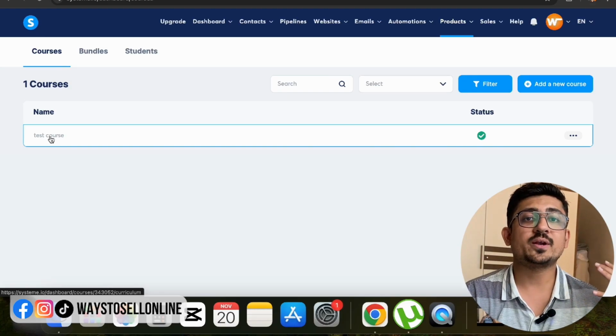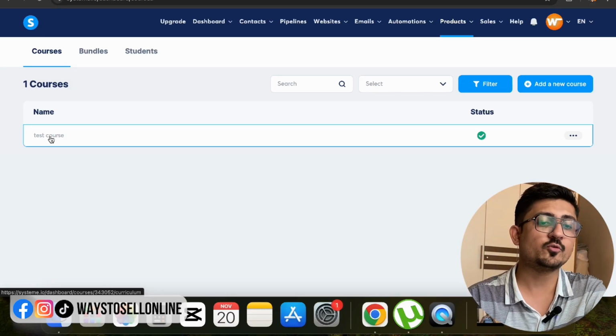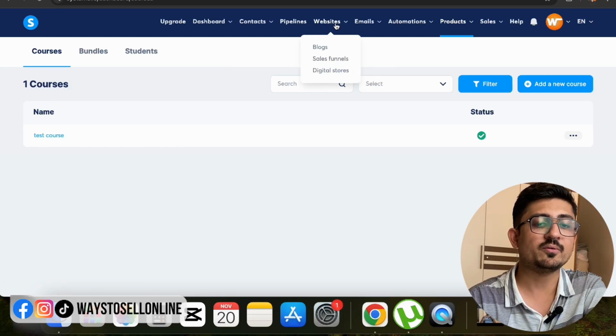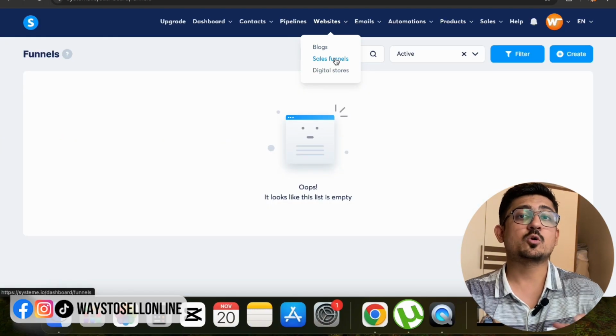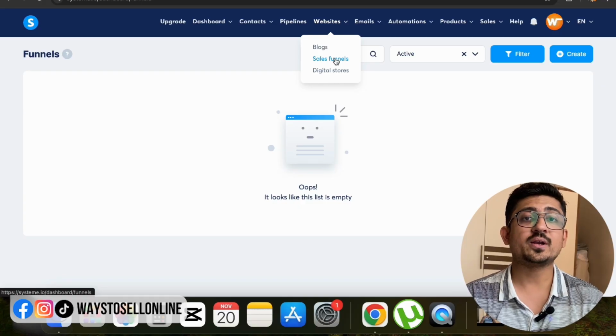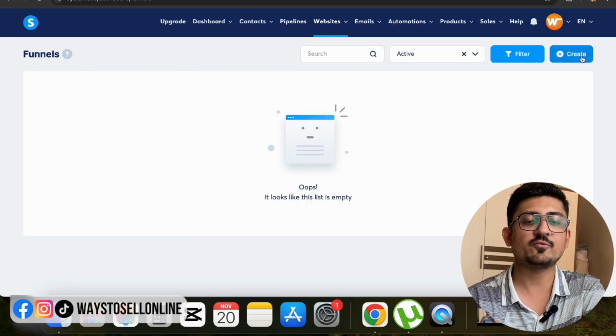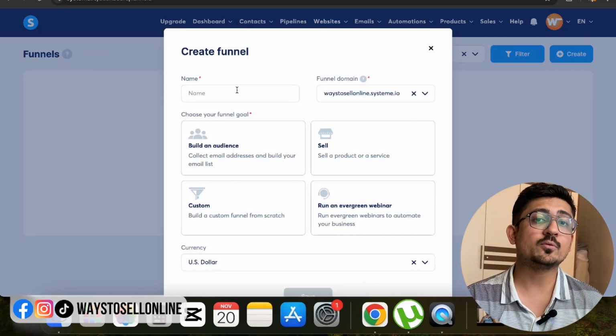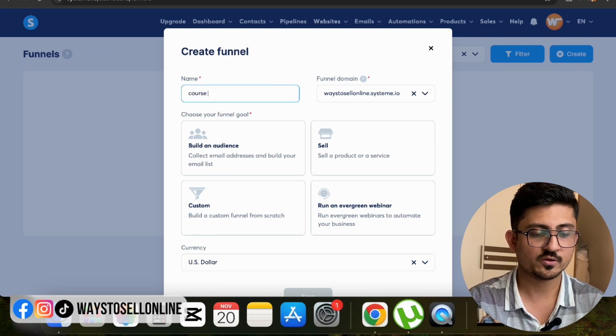So now in order to create a funnel, all you have to do is go to the top menu again, and from the website you have to click on this sales funnel option. Just like we created the course, in that funnel page we need to create a funnel. So from the right corner we have to click on create, and then we have to give a name to that funnel, like course funnel.